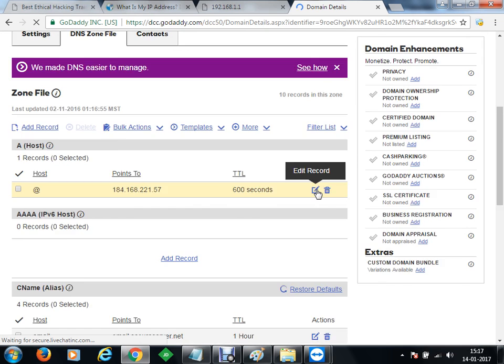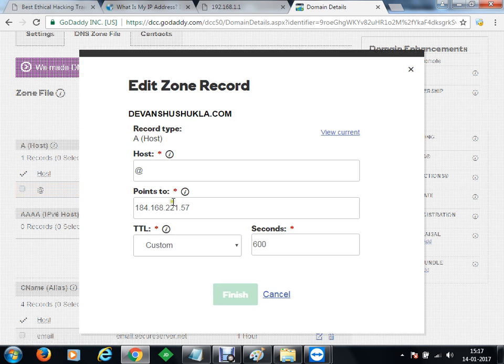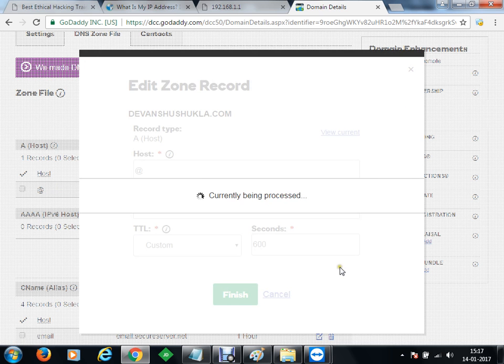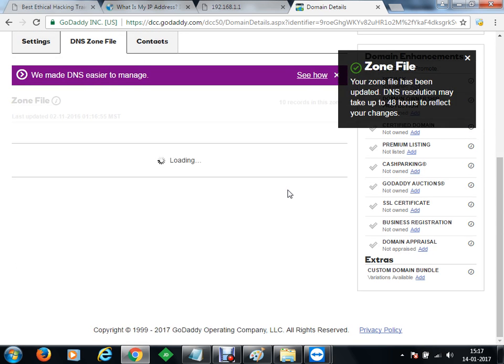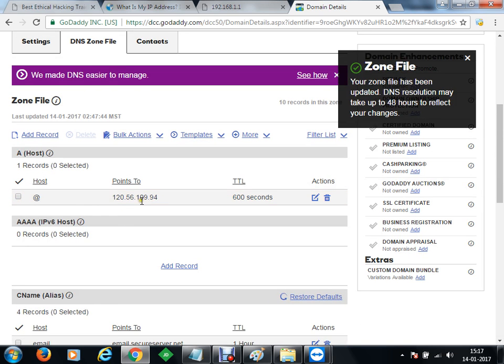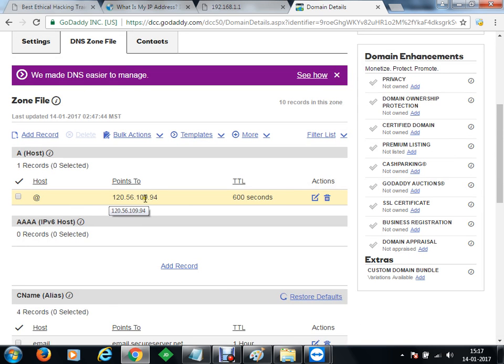I'm going to change the address to 120.56.109.94. Clear? And I have saved it. Save the changes. So now you can see that the IP address of this domain has changed to 120.56.109.94, and this IP address belongs to my server.